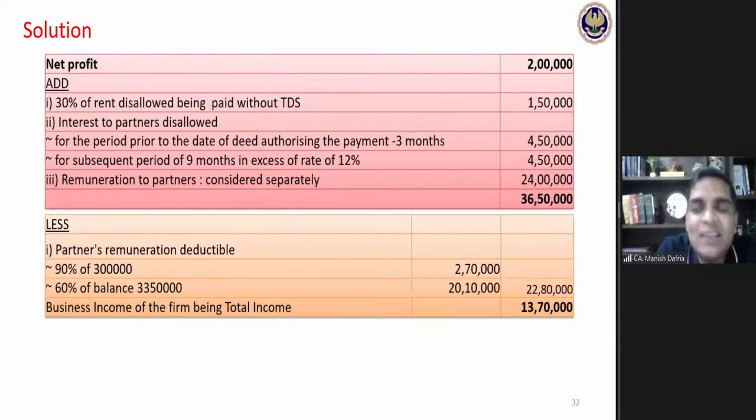So whenever there is this TDS default, you cannot disallow 100%. Only 30% is to be disallowed. And Sumit, the method of calculation is not important. You can calculate by any method. Your concept should be right. Anybody else? What mistake have you committed? Yeah, Sumit has given the correct answer.